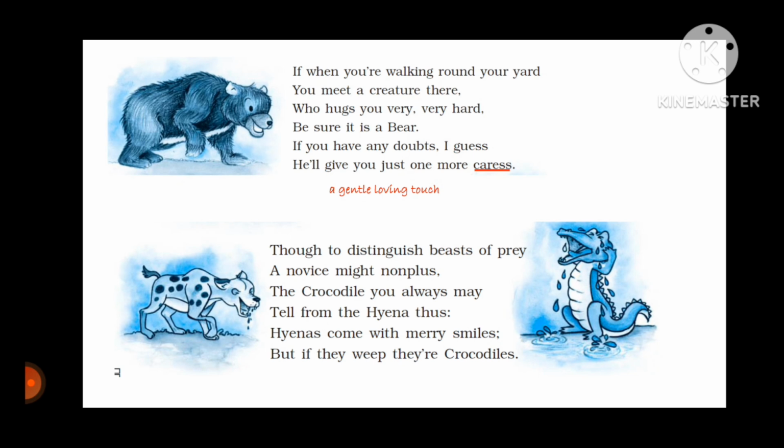Though to distinguish beast of prey, means animals who hunt, a novice might nonplus. Novice means someone who is new to the job. Nonplus is puzzled or confused or surprised. The crocodile you always may tell from hyena. Thus, hyena come with merry smiles, but if they weep, they are crocodile.